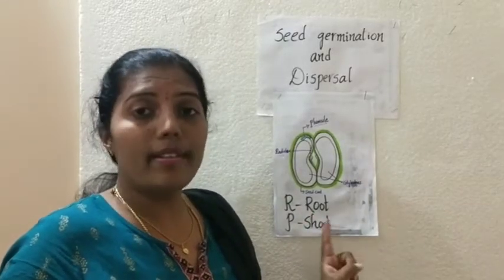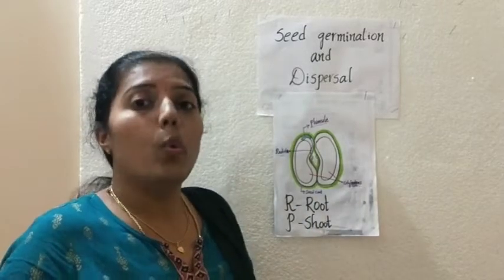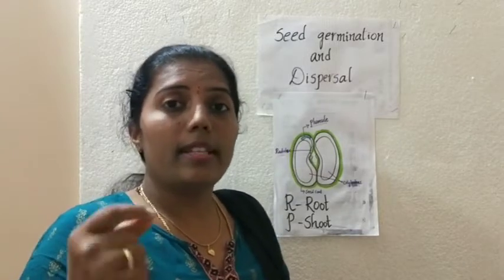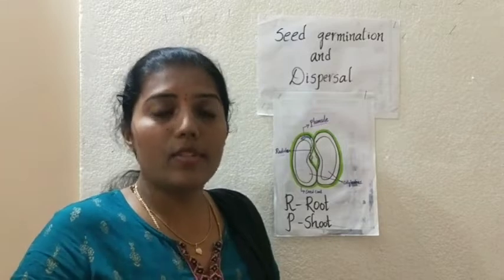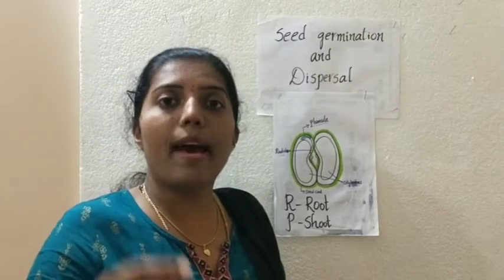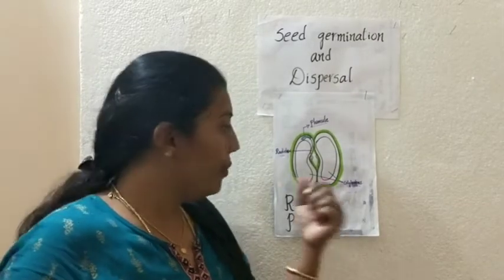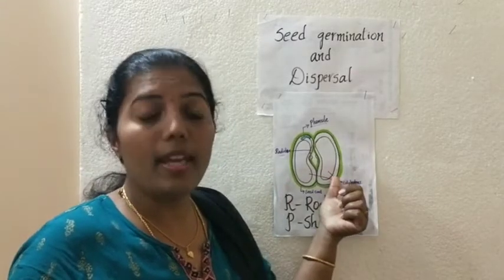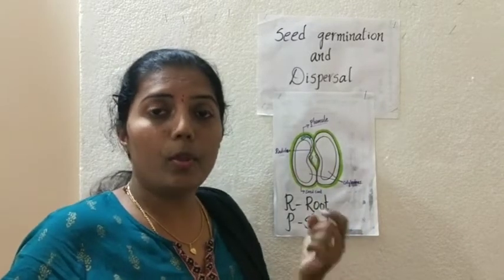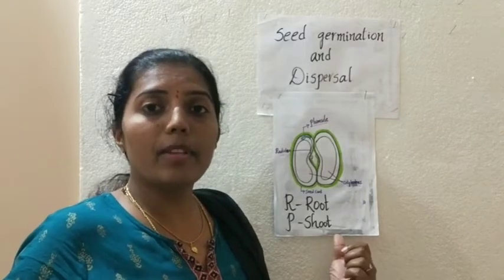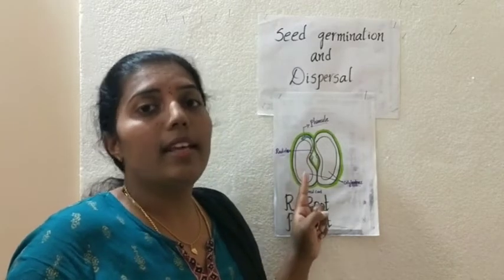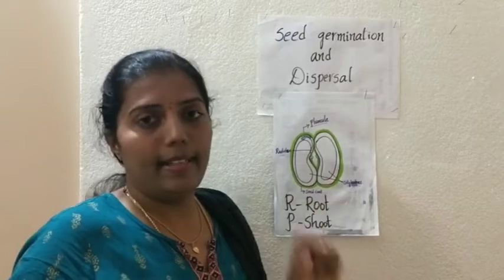Once the plumule develops into a shoot system and the two leaves start growing from it, those leaves will start preparing their own food. Until they prepare their own food, they utilize the food which is stored in the cotyledons. The plumule will grow and the leaves will come out from the shoot system. Until then, they will be utilizing the food stored in the cotyledons.